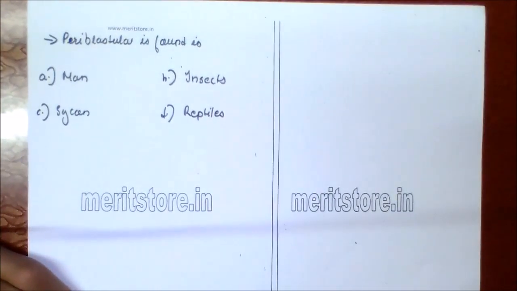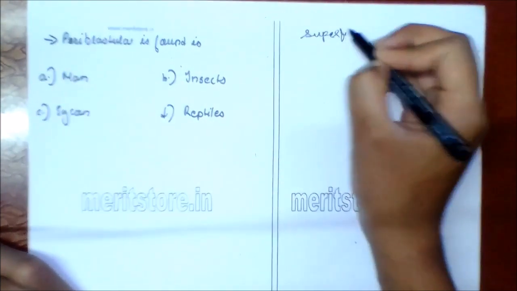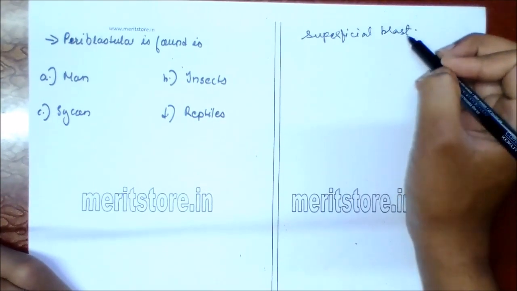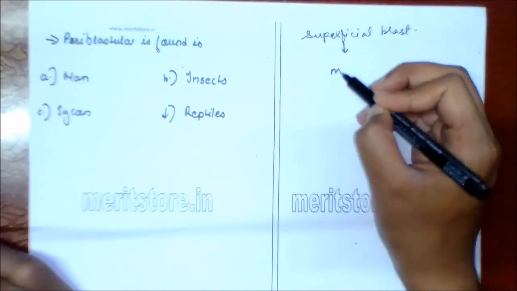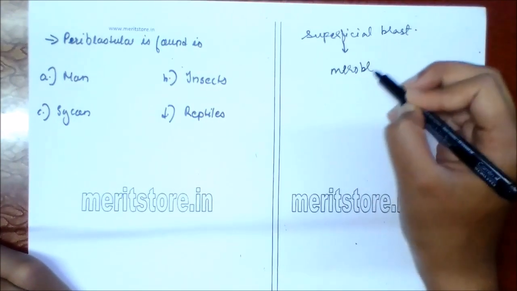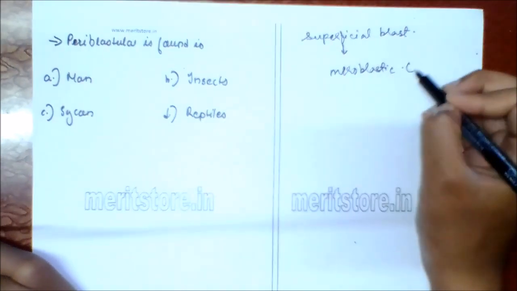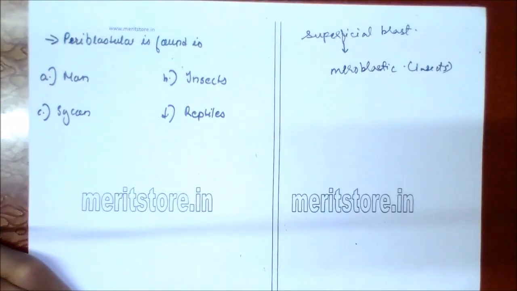Periblastula is found in: A. man, B. insect, C. Sycon, D. reptiles. Superficial blastula, also known as periblastula, is formed by meroblastic superficial cleavage, as in insects. Centrolecithal eggs develop to superficial blastula.